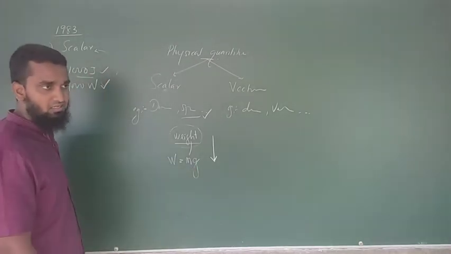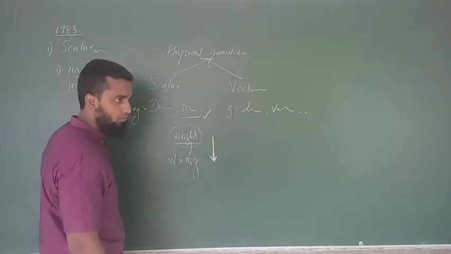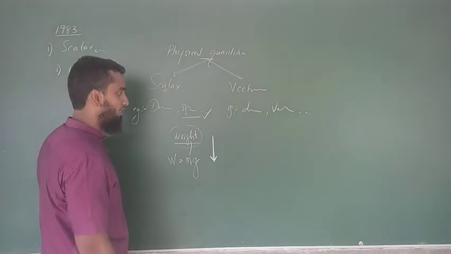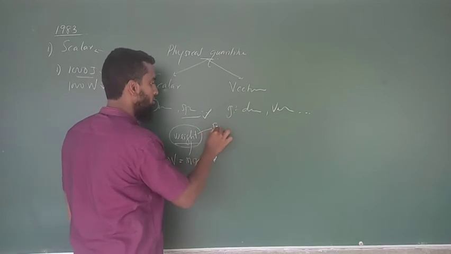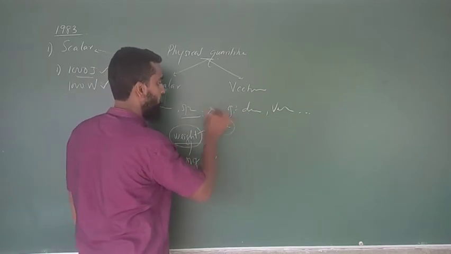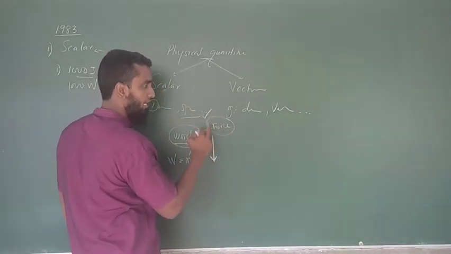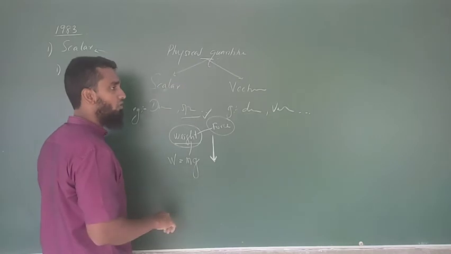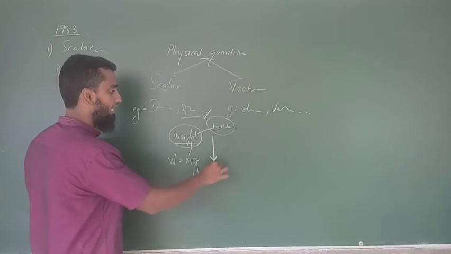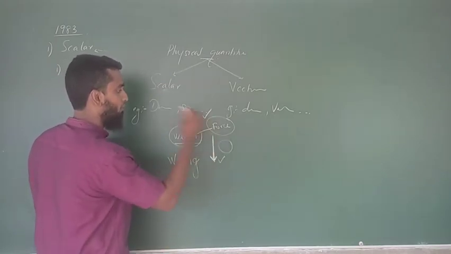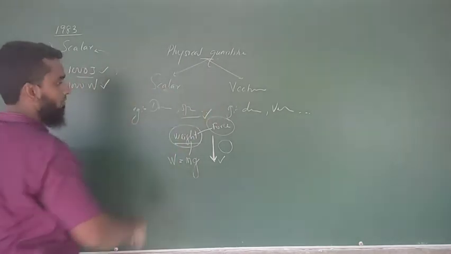Gravity always acts towards the ground, downwards. Therefore when we are talking about weight, it is a type of force, and because of this nature of force, you should show where it acts. We always talk about weight downwards. Therefore weight has direction as well as magnitude, so this is a type of vector quantity, not a scalar quantity.